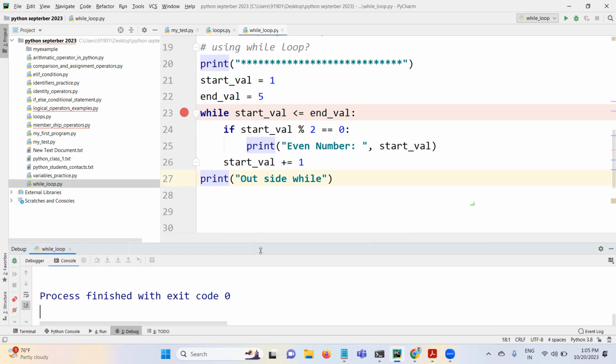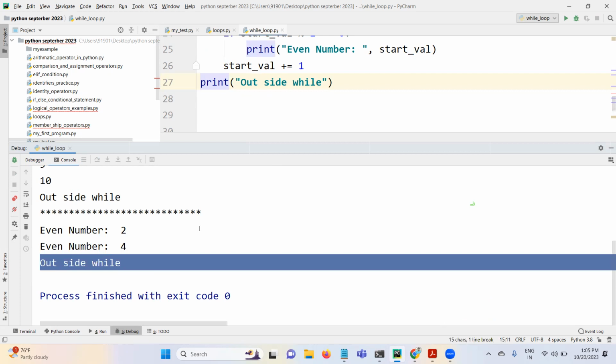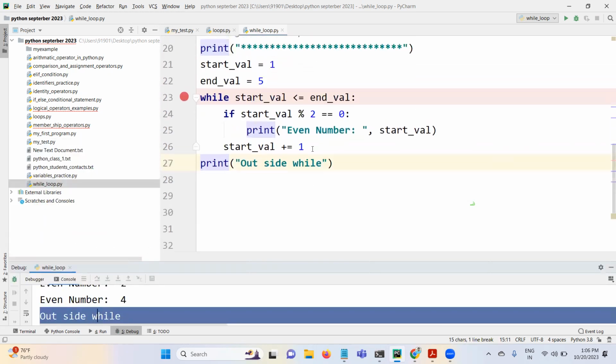It printed the even numbers outside the while. This is how Python evaluates the statements based on the condition. The loop will be stopped based on the condition, and if statements are going to be executed. Clear, guys? This is the while loop.